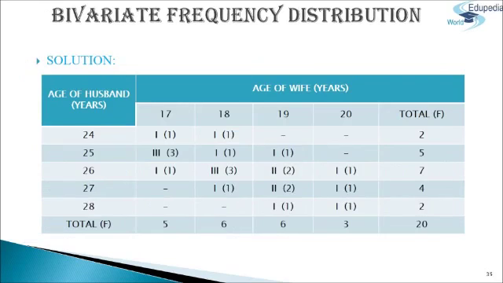We have been given two variables, that is the age of husbands and the age of wives. We should represent the data in the form of a two-way frequency distribution so that we are able to show the ages of husbands and wives simultaneously. In this table, we can see that in the first column, the age of husbands is given, and in the adjacent columns, the ages of wives are written, so that we can compare both sets of data simultaneously. This is called bivariate frequency distribution.